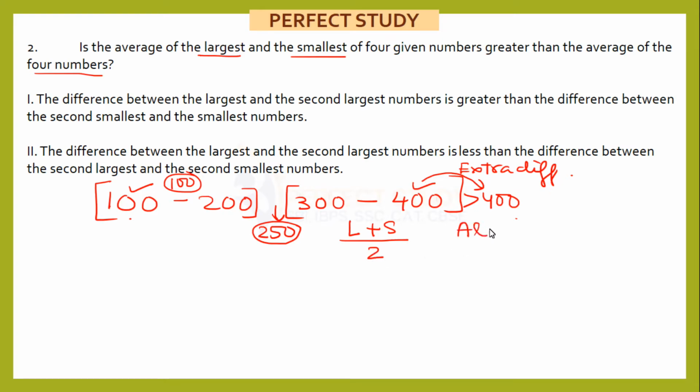But when I do average of all four, the extra difference will get divided by 4. That is why it will give me the answer. The average of the largest and the smallest will definitely be greater than the average of all four numbers. You can verify by assuming any difference, you will definitely get this answer.